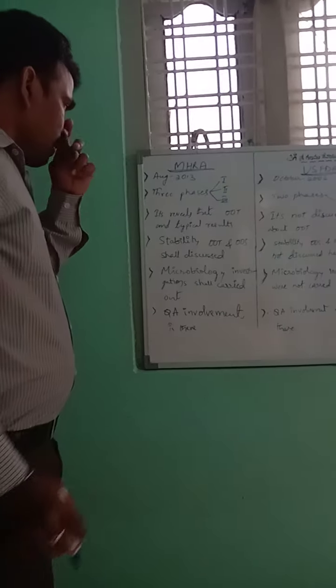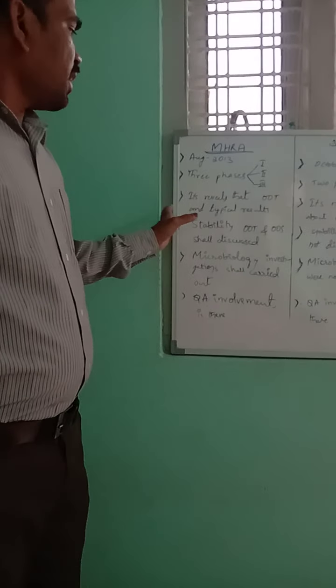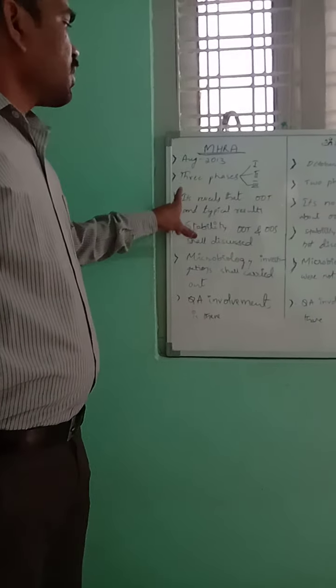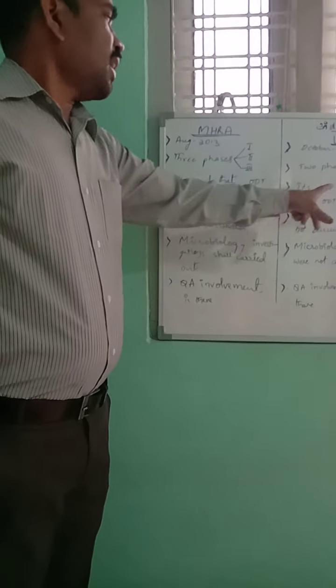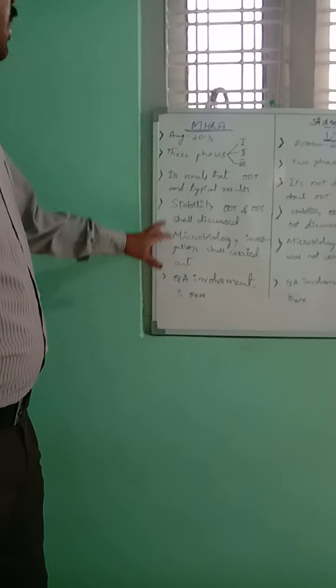The MHRA guidelines also describe OOT and atypical results, but the USFDA does not discuss OOT and atypical results.